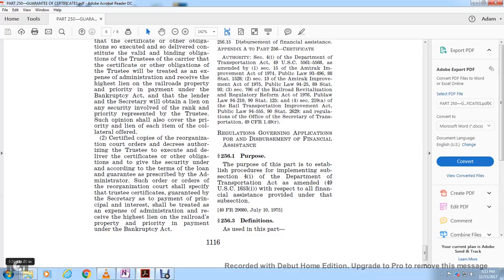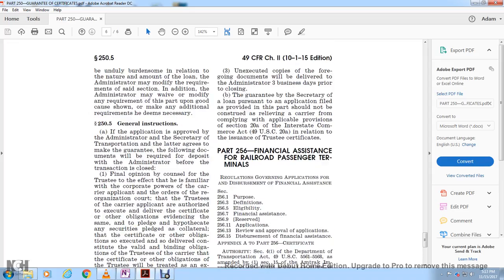Two, a certified copy of the reorganization court's order or decree authorizing the trustees to execute and deliver the certificates and other obligations and to give the security according to the terms of the loan guarantee as prescribed in the Administrator's special order. And the order of the reorganization court shall specify that the trustee certificates guaranteed with the security for payment of principal and interest shall be treated as an expense of administration and shall receive the highest lien on the railroad's property and priority of payment under the Bankruptcy Act. Unexecuted copies of the foregoing documents shall be delivered to the Administrator 3 business days prior to closing.